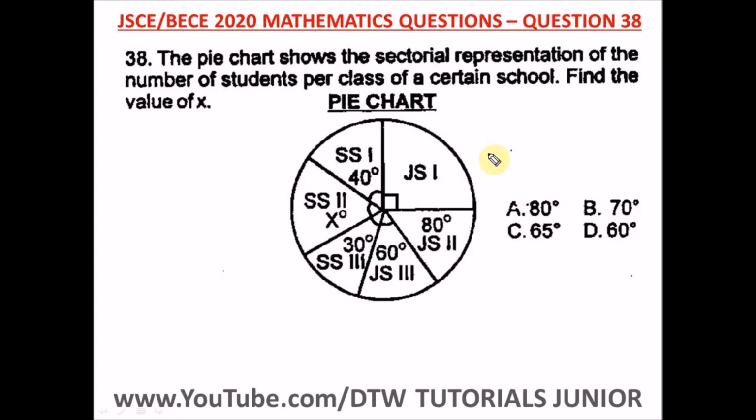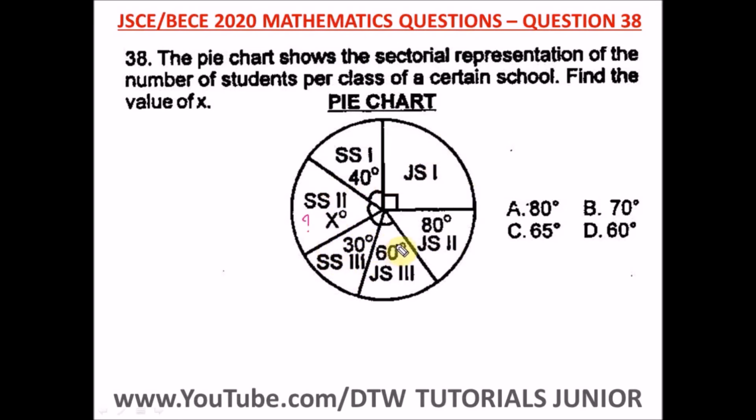Question 38 of the Junior WAEC 2020 Mathematics Past Question. That's your BECE exam. It says the pie chart shows the sectorial representation of the number of students per class of a certain school. Find the value of x. This is x, this is what we're looking for. So we have JS1, JS2, JS3, SS3, SS2, SS1. So we're looking for SS2, and it shows the sectors in degrees.